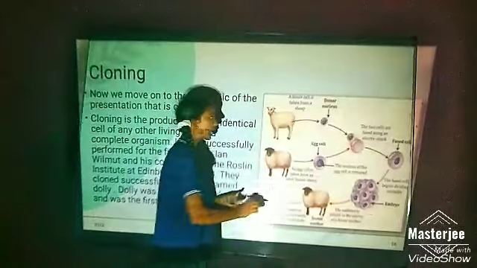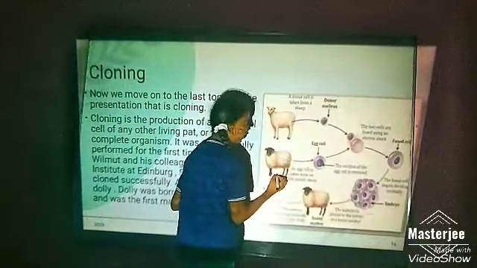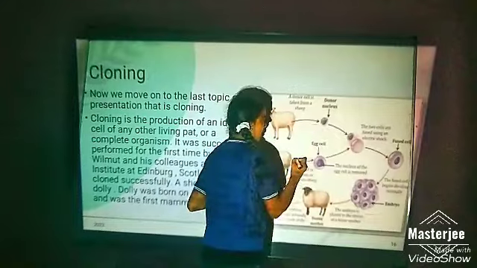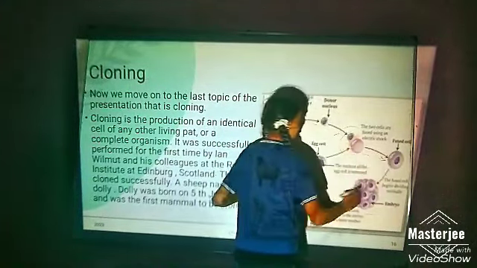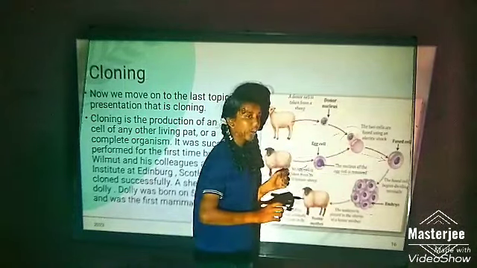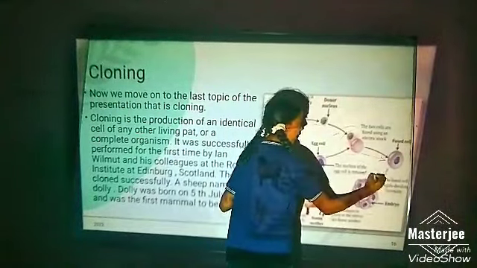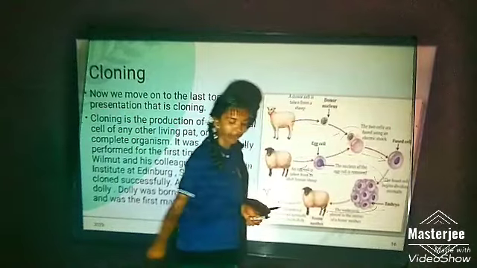Here, this is one donor of the egg cell and this is the donor for the baby to grow. Both the cells are taken and fused to each other. Then we get a fused cell. This cell is later kept inside the donor, giving place for the baby to grow. Then this later changes into an embryo and at last changes into a baby.